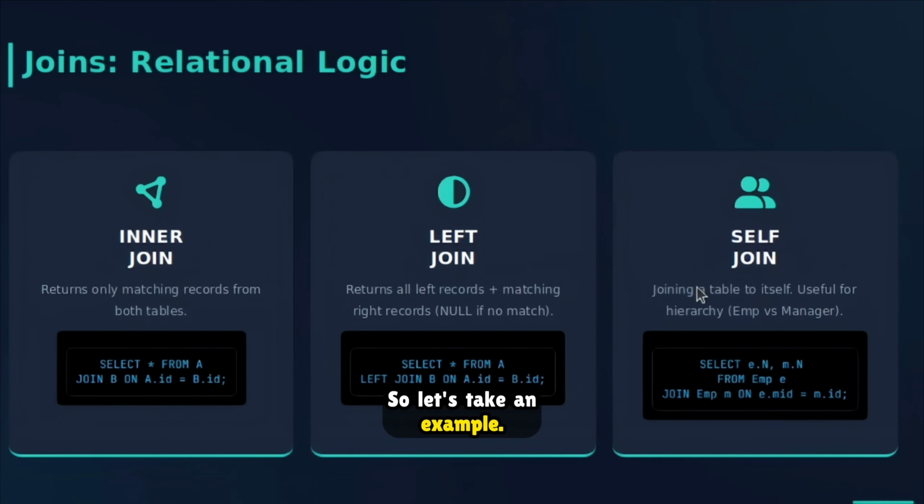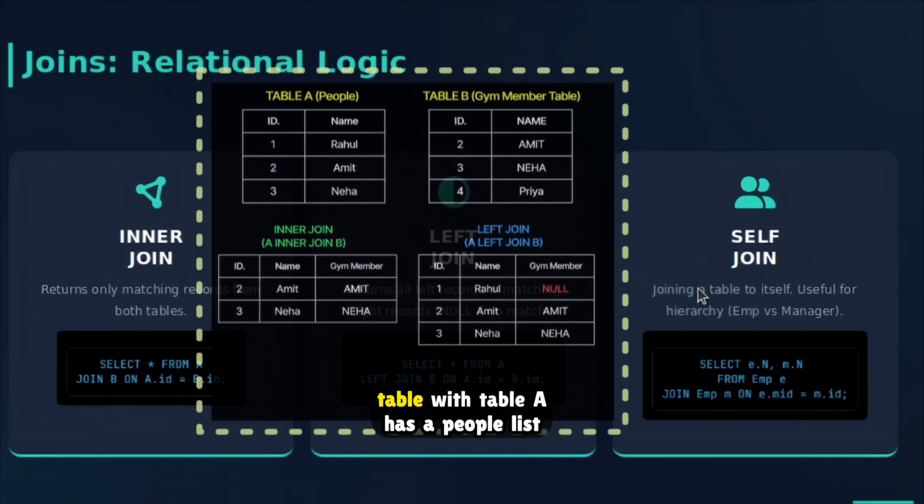So let's take an example. Suppose we have two tables, table A and table B. Table A has the people list, where we have ID and name. ID 1 belongs to Rahul, 2 belongs to Amit, 3 belongs to Neha. Then we have table B, which is a gym members table, where ID 2 belongs to Amit, 3 belongs to Neha, 4 belongs to Priya. If we do inner join, who are the people who are in both the lists? That will be our output. So here, Amit and Neha, those two will be our output for inner join.